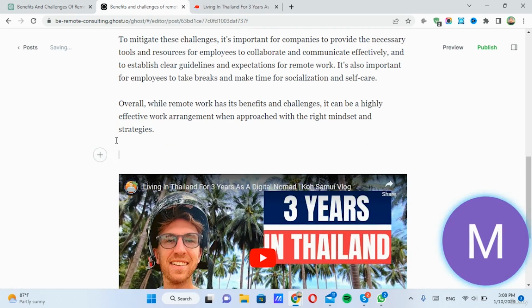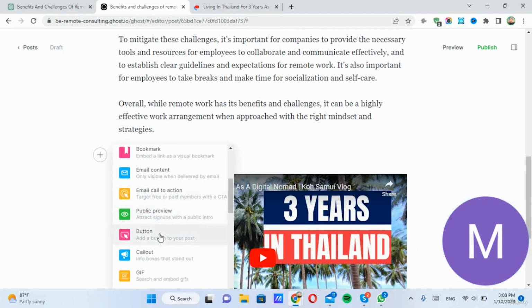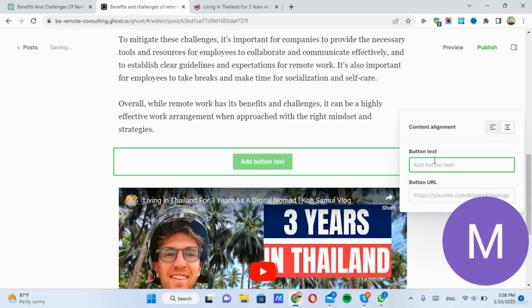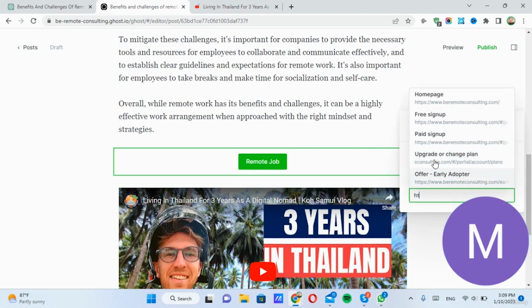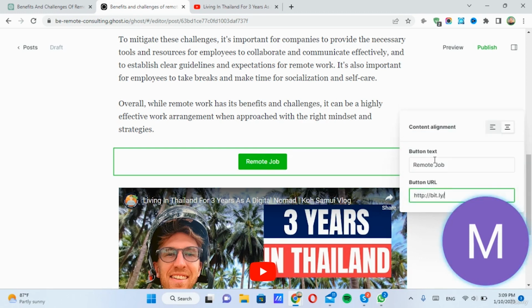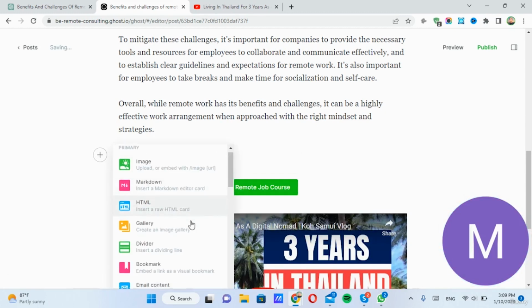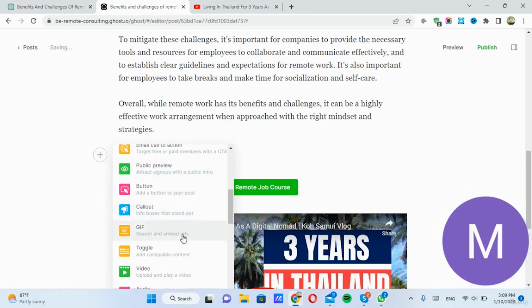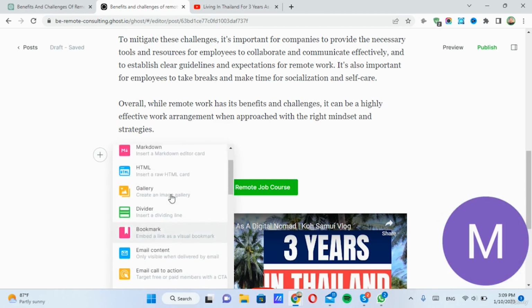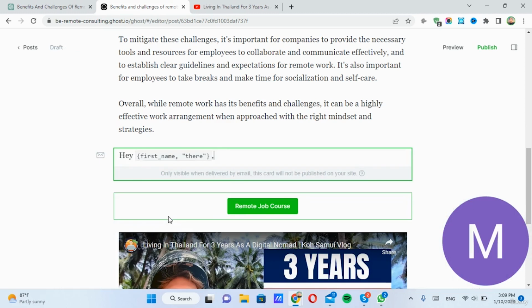You can also add a button as well. So let's say we want to add a button and send them to remote work course, remote job course, which I already have. So here's the bit.ly link, remote job course 2022, I think it is. And then we can simply add that button so they can click there and get the remote job course. You can also add a, let's see, where is it? Email or content action. Sorry.